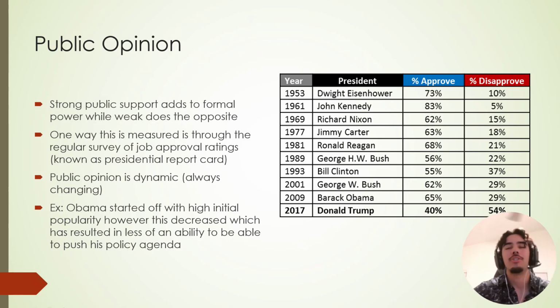Okay. As you can see, most presidents are going to sit in between that 60 to 70% approval rating. These numbers don't always add up to 100 since some people are going to sit in the middle. Okay. And since the president is the most visible figure within our government, every day they're in the news. So whenever they do something good, this number should go up. Whenever they do something bad, this number will go down.